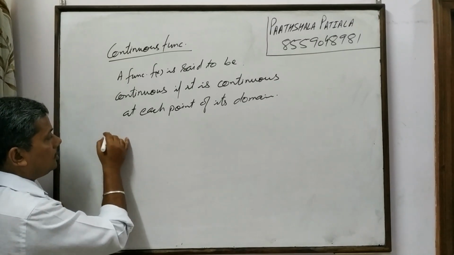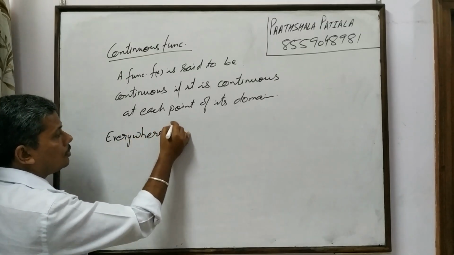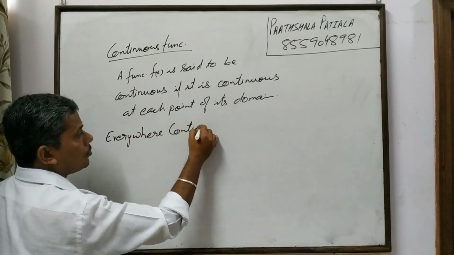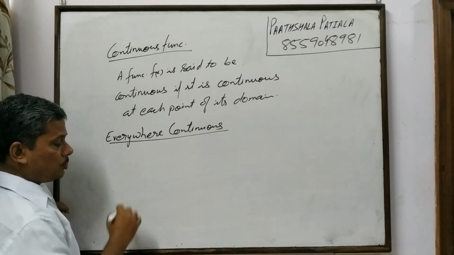And there is a term, everywhere continuous. Everywhere continuous, what does it mean?